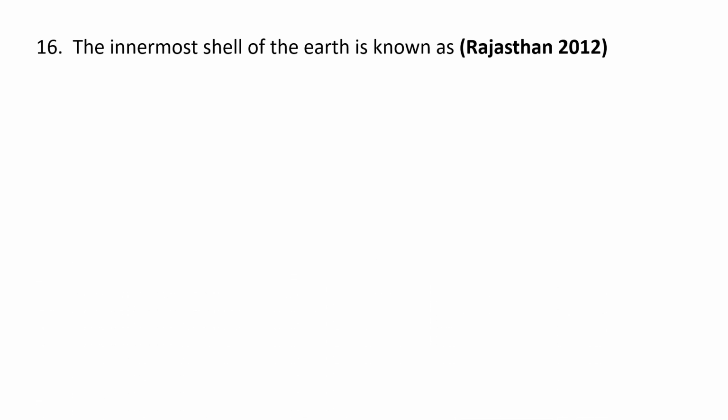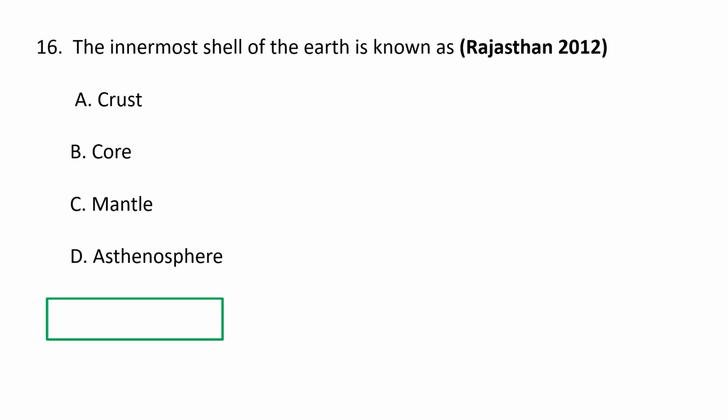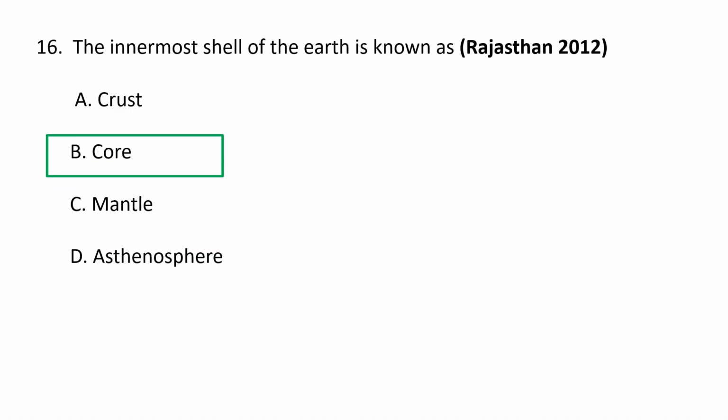Next question. The innermost shell of the earth is known as A. Crust, B. Core, C. Mantle, and D. Astrosphere. So obviously the correct option is B, core. The innermost shell of the earth is known as the core, which is further divided into inner core and outer core.